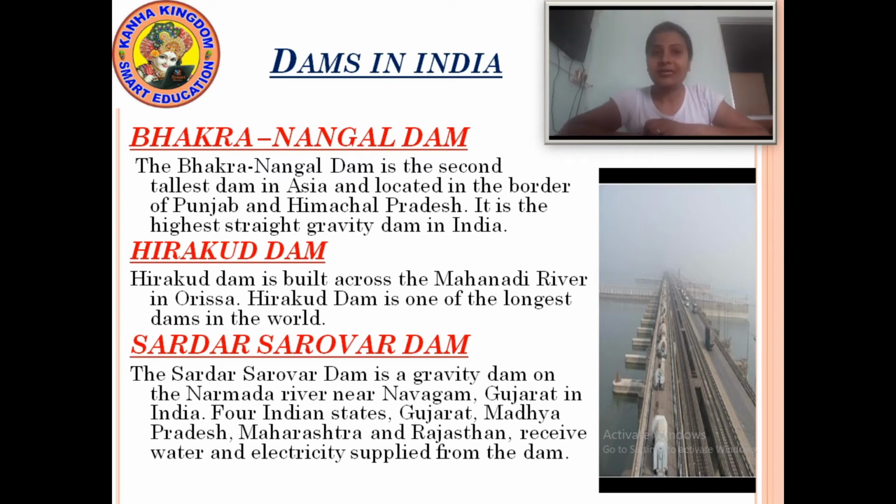Four states. Which states? Gujarat, Madhya Pradesh, Maharashtra and Rajasthan. These four states receive water and electricity supply from the dam.